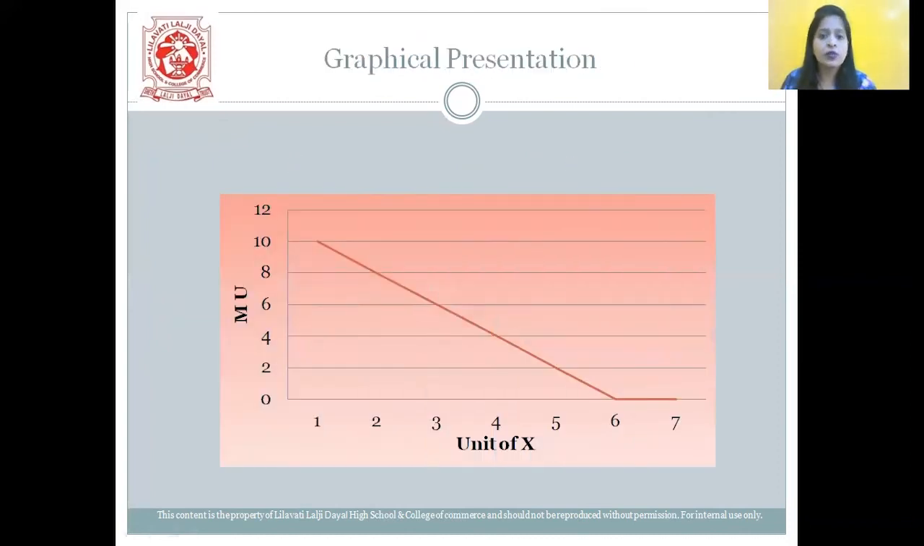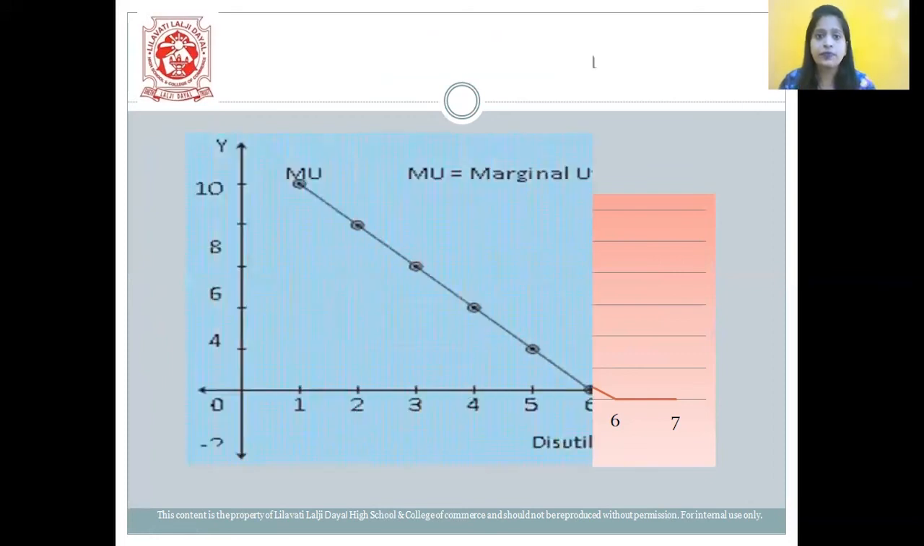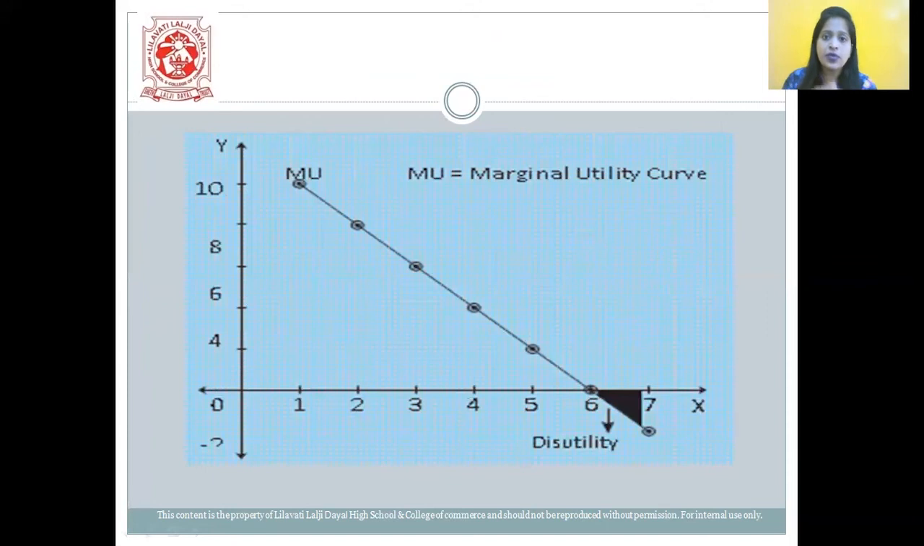So this is the graphical presentation which says that when the units are consumed, the marginal utility shows a downward slope. It goes on decreasing. So, students, we have the same thing: the marginal utility curve slopes downwards.